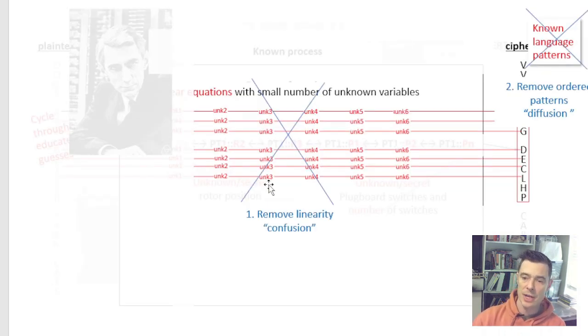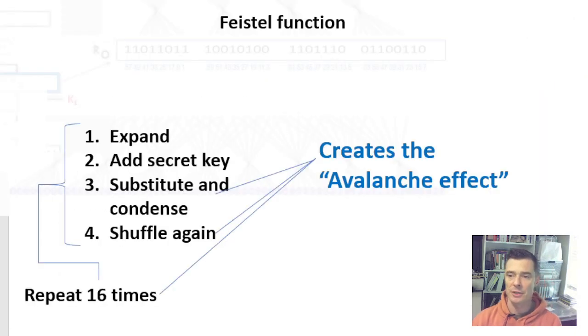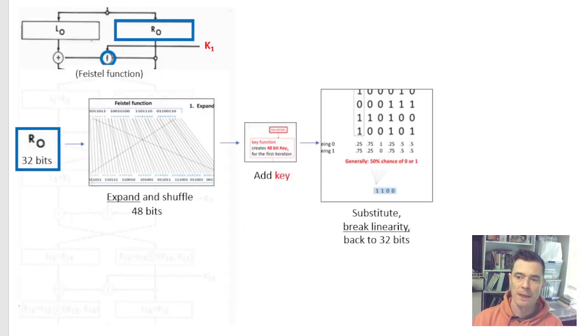And now we're going to move on to the second piece of the problem, which is removing these patterns in the ciphertext. So in the next steps, after we substitute, we shuffle again. Then we repeat that entire process. This shuffling followed by an iteration of the whole process over and over again is what creates what's called the avalanche effect, which removes patterns.